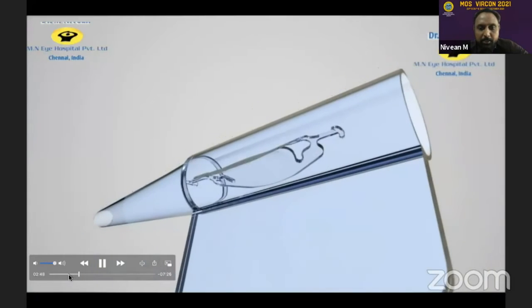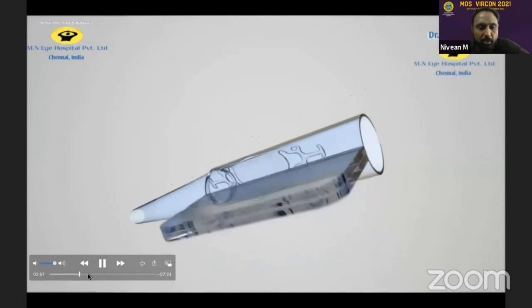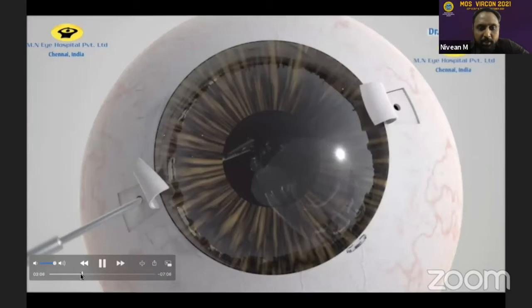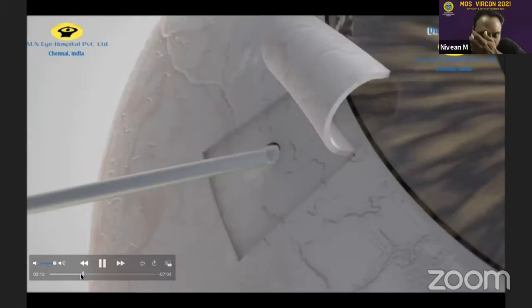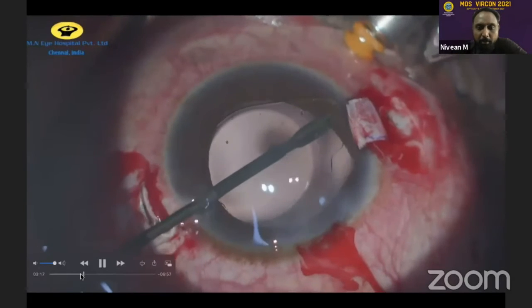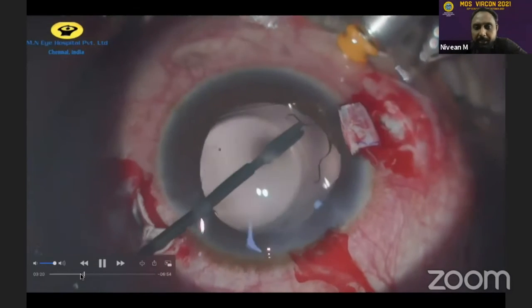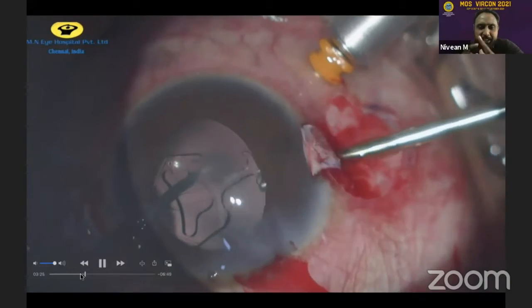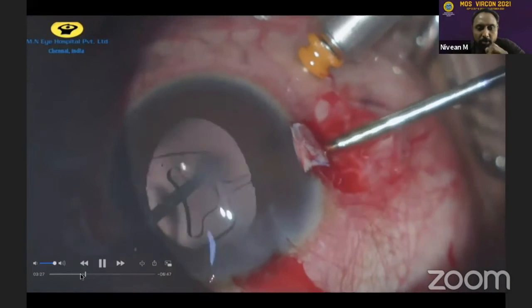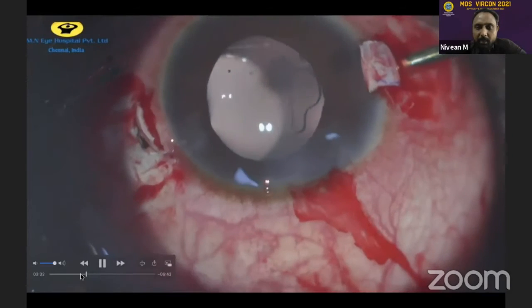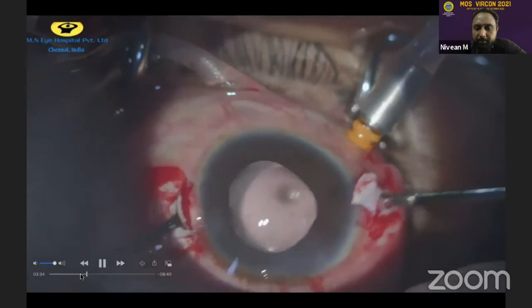This is just a small animation video clip to show how the lens is injected, and grasping the T head on is the best. You can hold the neck also, and then gently bring it out, and through the sclera it opens up, and these specialized haptics prevent it from falling back. For the second haptic, we use the handshake technique. Here we have a different forceps called the Nishi grasping forceps, which has serrations, so that it gives you a good hold without causing any damage to the lens. Then grasping the other head, it is gently brought outside.